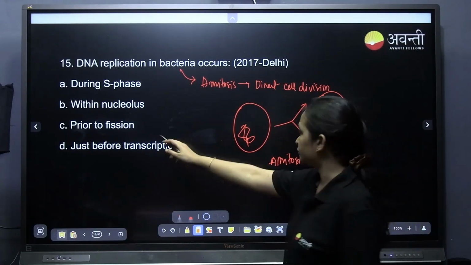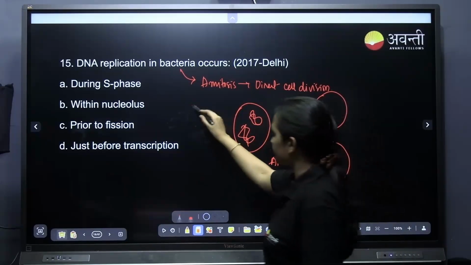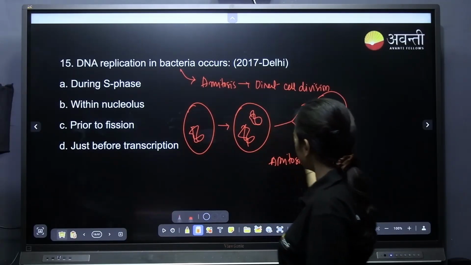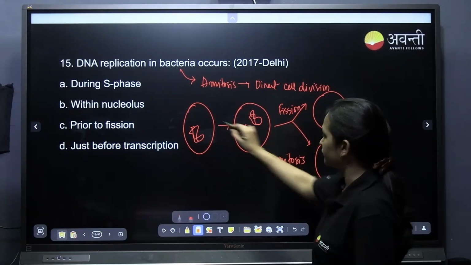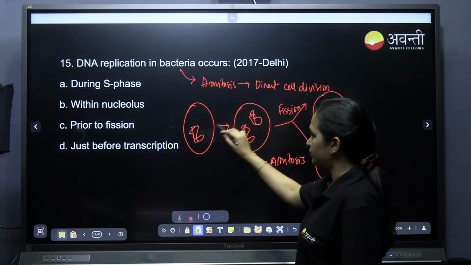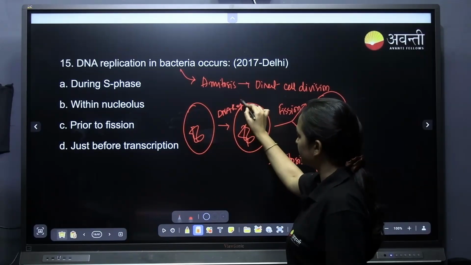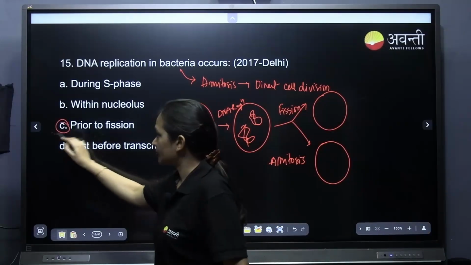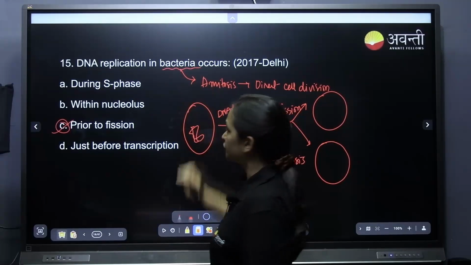So prior to the fission, DNA replication takes place like this. If this is the nucleoid, prior to the fission, this is fission. Prior to the fission, the DNA replication takes place here. In this phase, DNA replication takes place. So the answer to this question is prior to the fission, because here they have clearly mentioned bacteria, not eukaryotic cell.